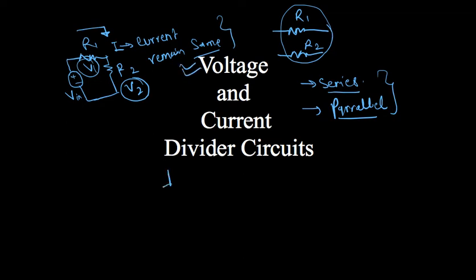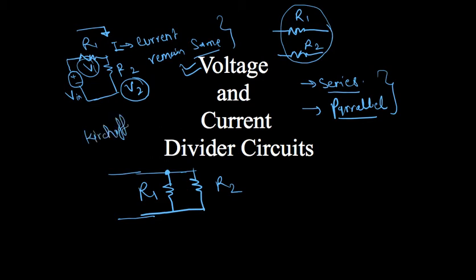If I am connecting two resistances in parallel, like this is R1 resistance, this is R2 resistance, both connected in parallel, then you see what will happen. Actually voltage across these two will remain the same, because we know in case of parallel voltage remains the same. Then current will get divided. Why? Because there will be a node at this point, and from Kirchhoff's law, whenever there is a node, current will divide. Okay, the description related to Kirchhoff's law is available in this video, you can go through that. So definitely here current will divide.